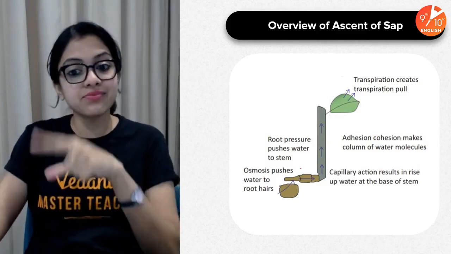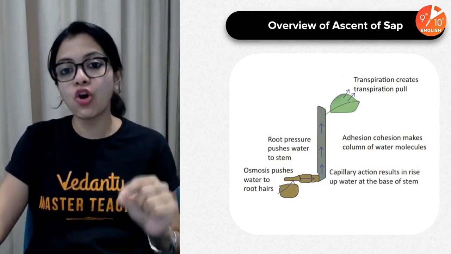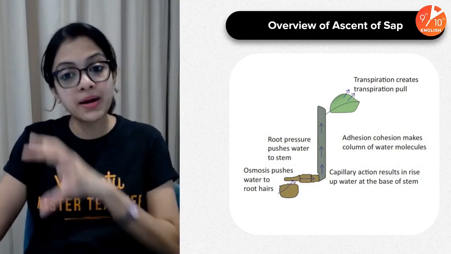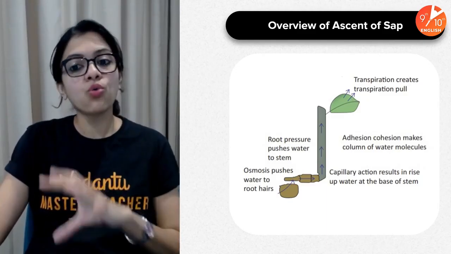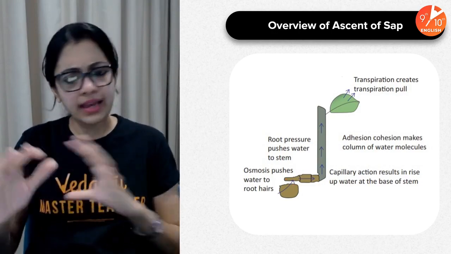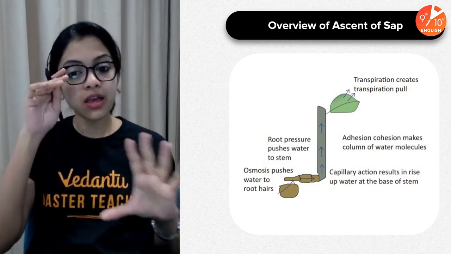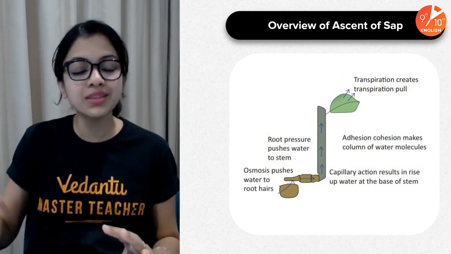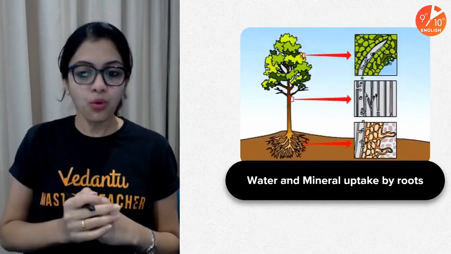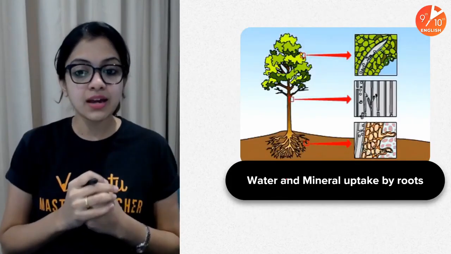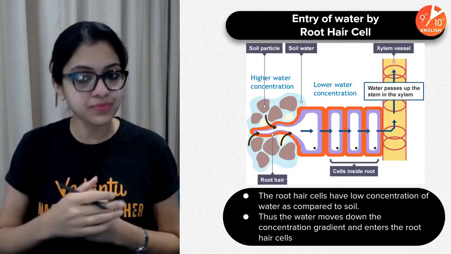Now, children, this is very important from your exam point of view. You must very well know how this works. Even a 1 mark question can come from this. You just need to know how this process entirely works. Now let us look at water and mineral uptake by roots.